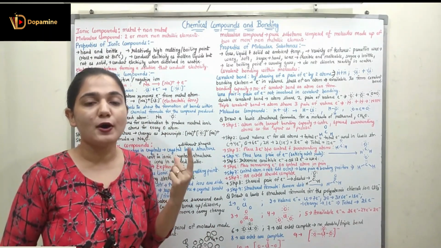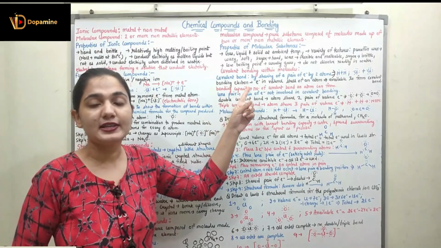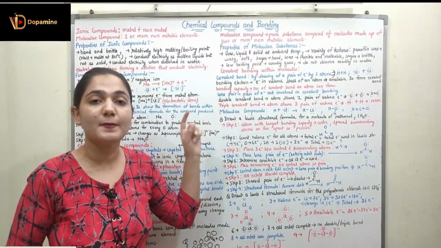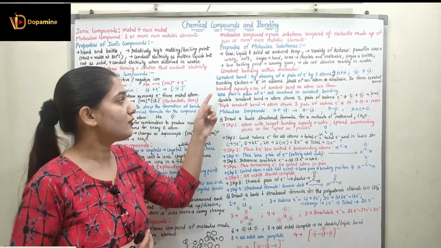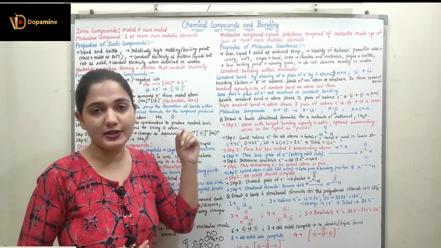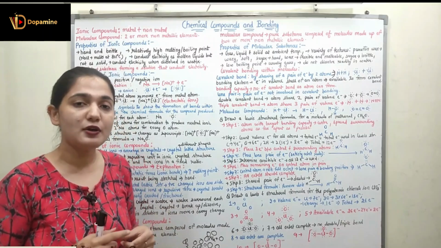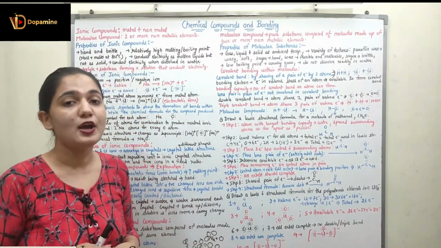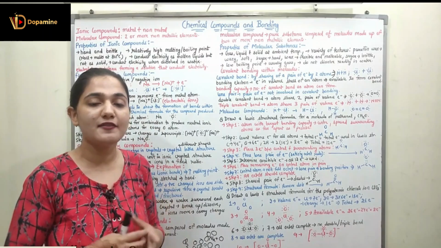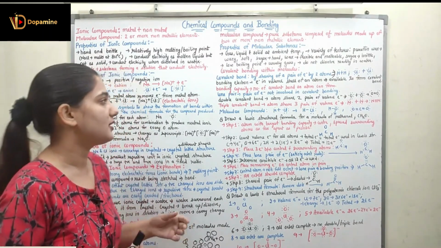Whereas oxygen has 6 bonding electrons and a bonding capacity of 2. Fluorine has 7 bonding electrons and a bonding capacity of 1. Chlorine also has 7 bonding electrons and a bonding capacity of 1. Nitrogen has 5 bonding electrons and a bonding capacity of 3.